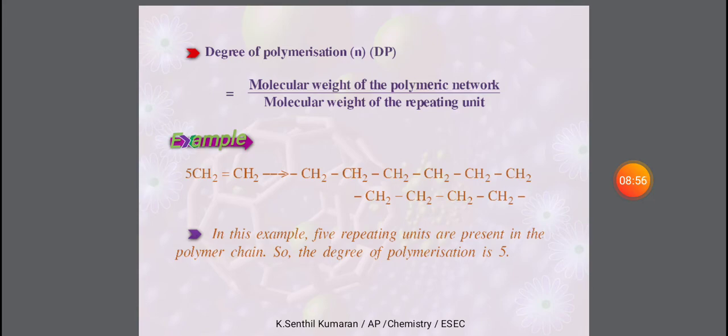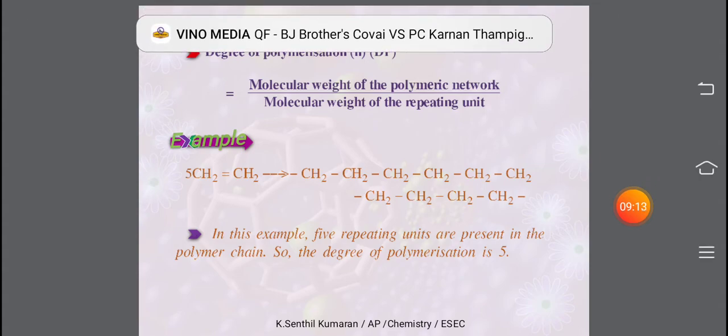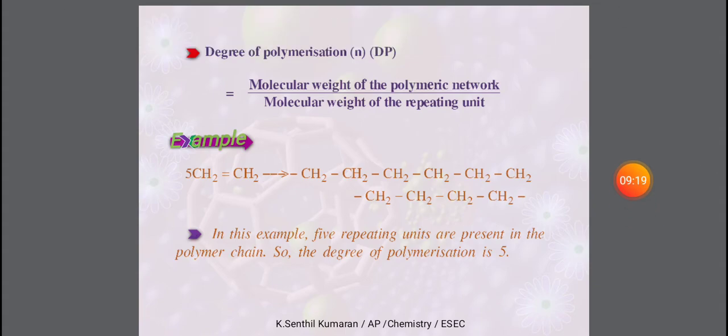Here I have given an example: 5 CH2=CH2, that is 5 monomeric units. So 5 ethylene molecules combine together to form the polymeric network. In the polymeric network, 5 into 2, totally 10 carbons are available, and 10 into 2, 20 hydrogen atoms. This is the polymeric chain. So we write the molecular weight of the polymeric network divided by the molecular weight of the repeating unit.